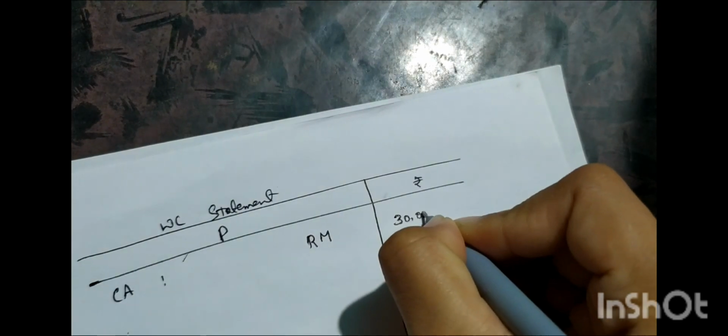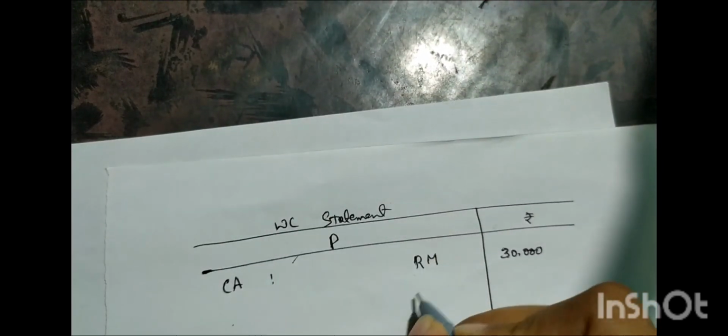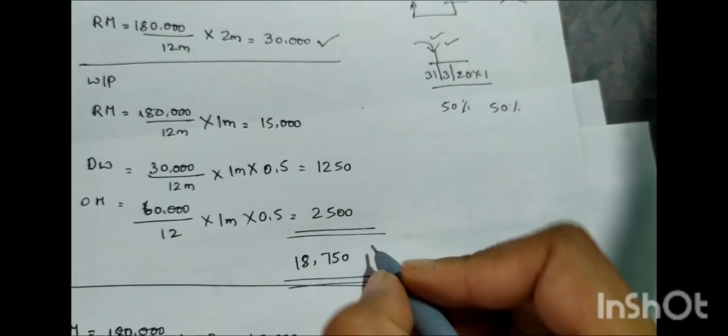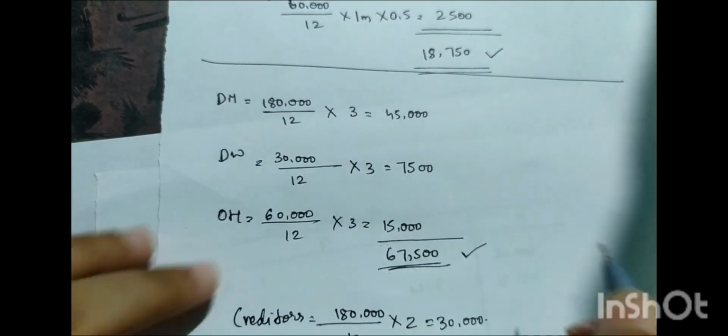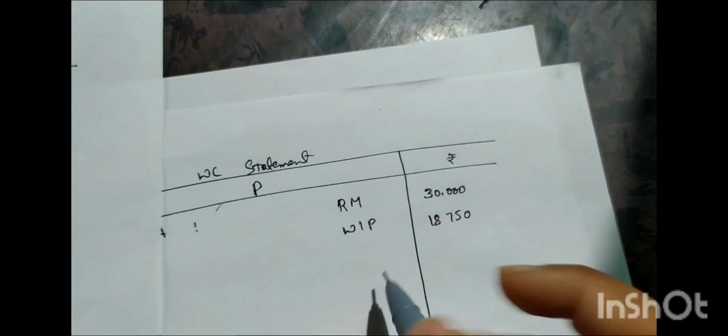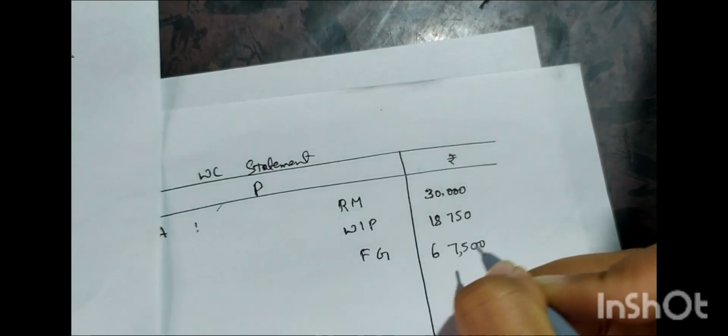It is kept in store for just 2 months, so that amounts to 30,000. This one is done. Next is work in progress, and then what is next? That is finished goods. Total cost we have incurred, this one, 67,500. Done.